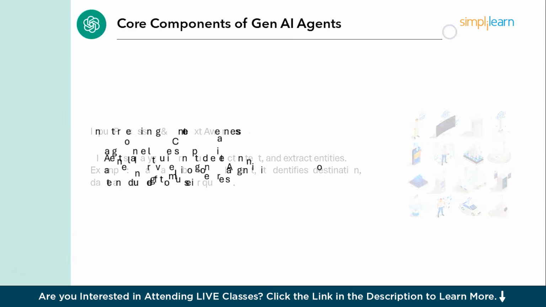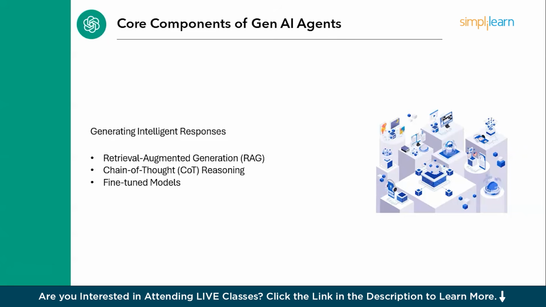Now, proceeding ahead, generating intelligent responses. So here, RAG, also known as Retrieval Augmented Generation. AI searches external databases for responding. Next, we have chain of thought reasoning, also known as CoT reasoning, where AI breaks down problems into finer steps. And the last step is fine tuning the models, custom trained AI for specific industries. For example, if you're preparing an AI agent for a dedicated sector like healthcare, legal, or customer support, based on that, you will fine tune your AI agent or model.